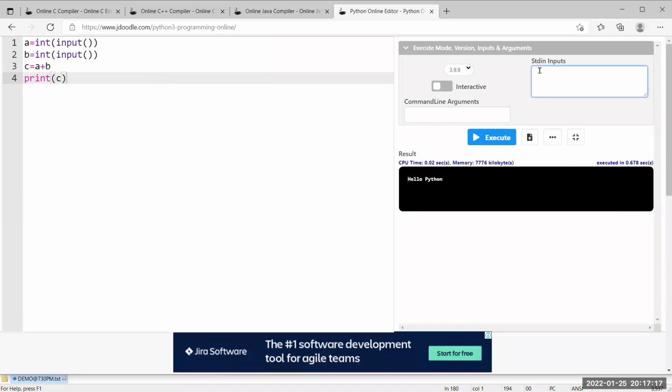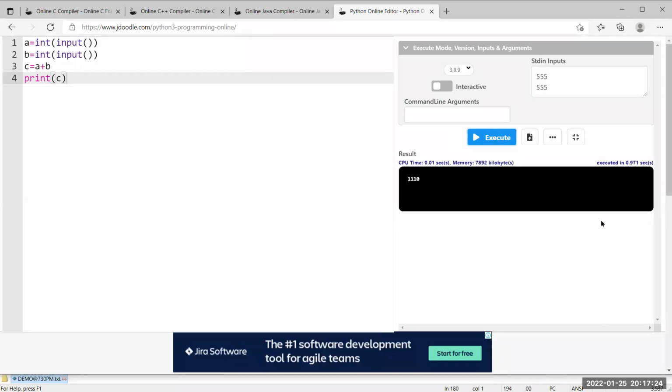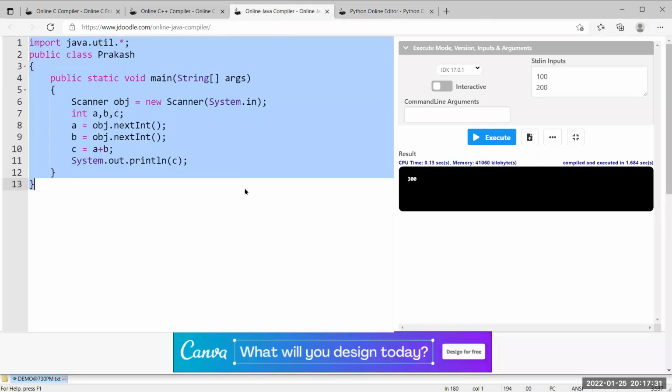I am giving input as 555 and then 555. Let us see what answer we are going to get. Have you observed? 1110 is the output, right? This is the way you can do it in Python.